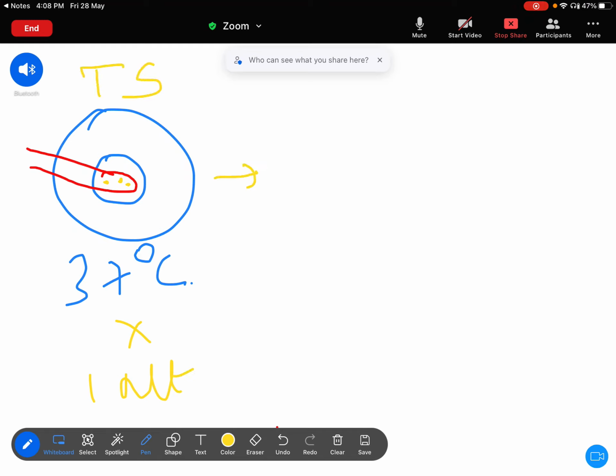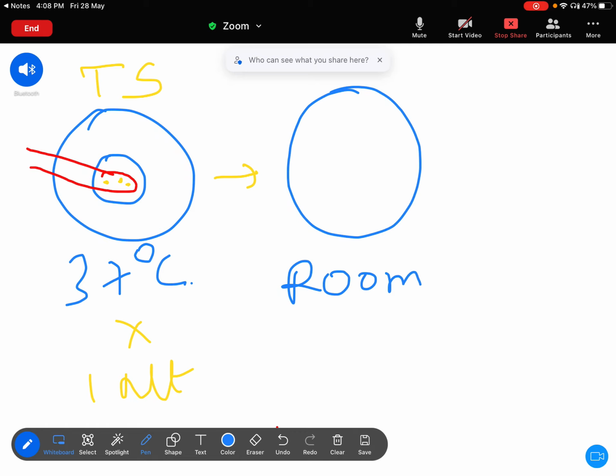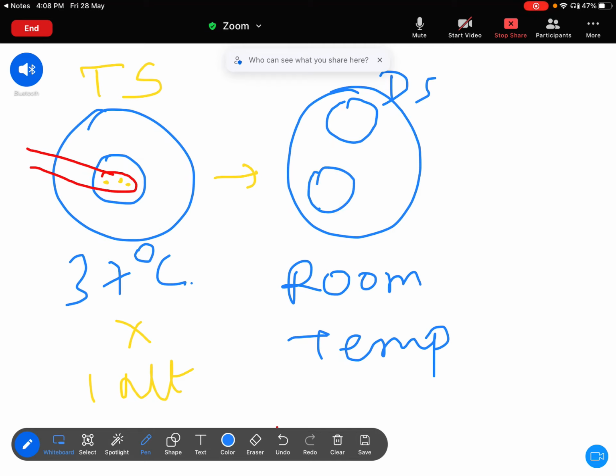Now take another petri dish, but this is to be kept at room temperature, not 37 degrees, where you have to make one drop of the DS, one drop of the WS1, one drop of the WS2.